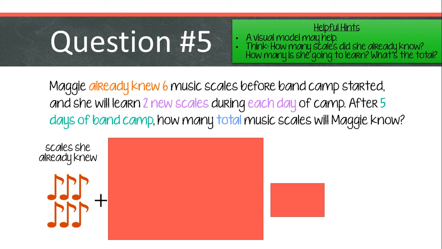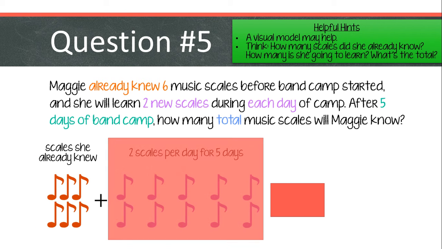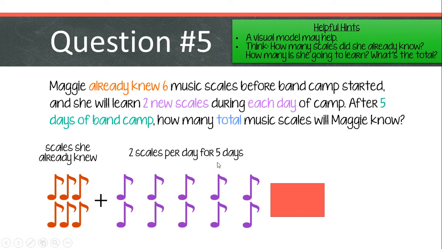And she's going to be at camp for 5 days. So every day she's at camp, 2 scales, 2 scales, 2 scales, 2 scales, 2 scales. Okay, so that would be a total of 10 scales. So then when I add up all of those scales, I'd get a total of 16. So that's kind of doing it the visual way, just kind of thinking through the process.